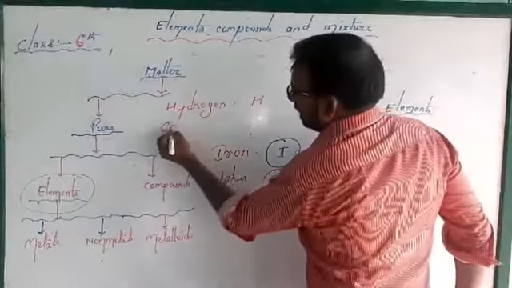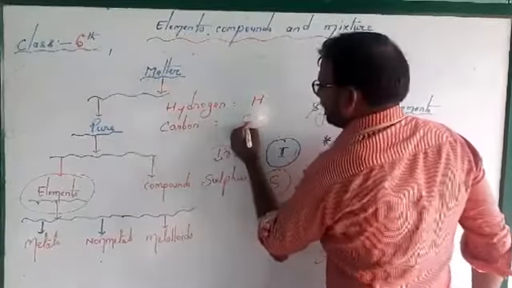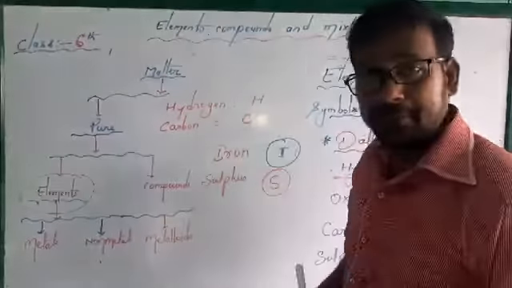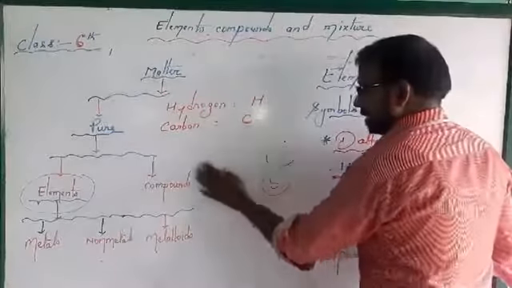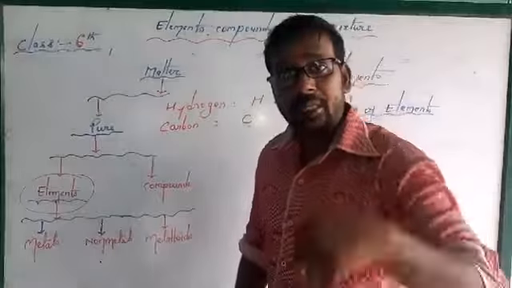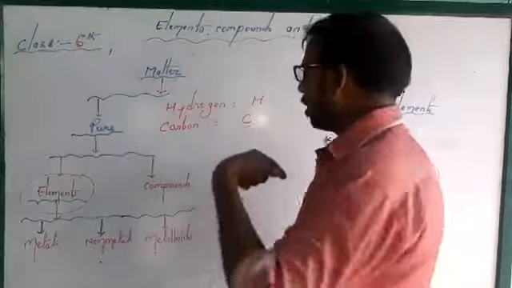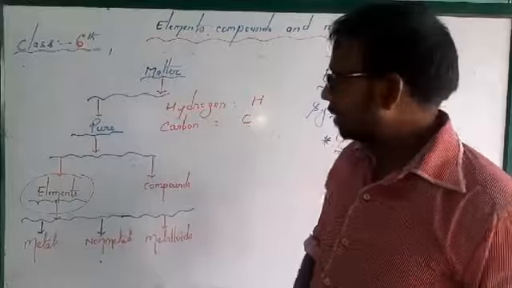Suppose you want to represent carbon, just write C, but it must be a capital letter. And this is the way to represent elements in the modern era.